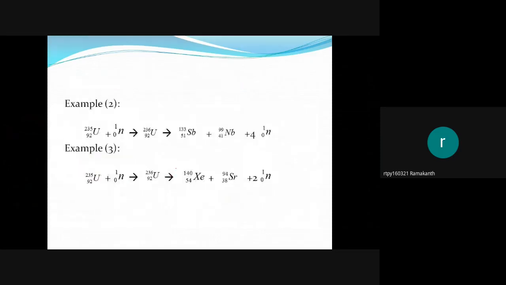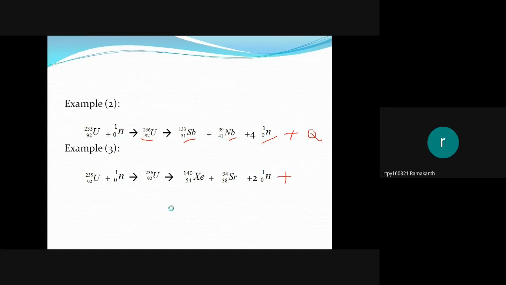You can see the next two reactions, example number 2 and 3, where the same uranium 235 is bombarded by a neutron, initially forms a compound nucleus, and later it splits up into Sb 133, Nb 99, and 4 neutrons along with a large amount of energy Q, around 200 mega electron volts.